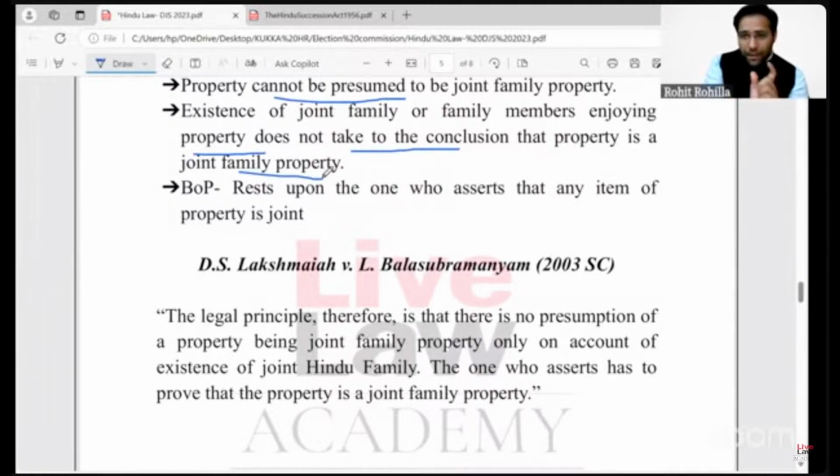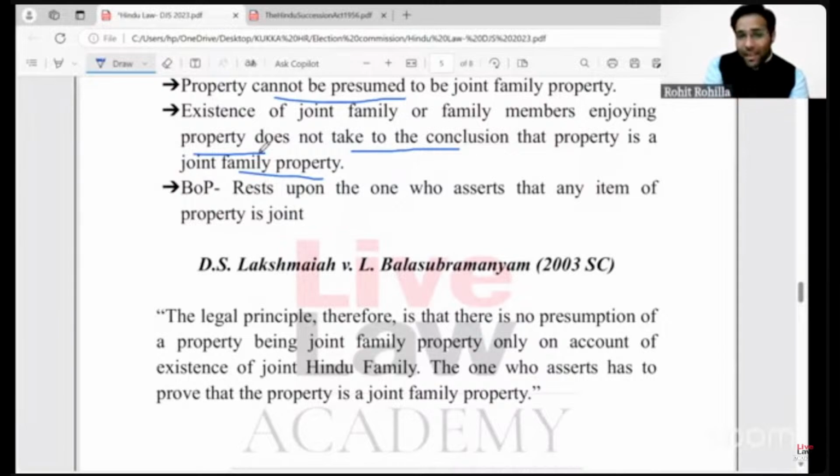Remember, mind you, that the facts of this question also tell you that after the death of A, the property was actually enjoyed by all the members of the family, right? Including the son, the wife, and the children of the son. All of them were using the property. All of them were residing. They continue to reside in the same house, right?